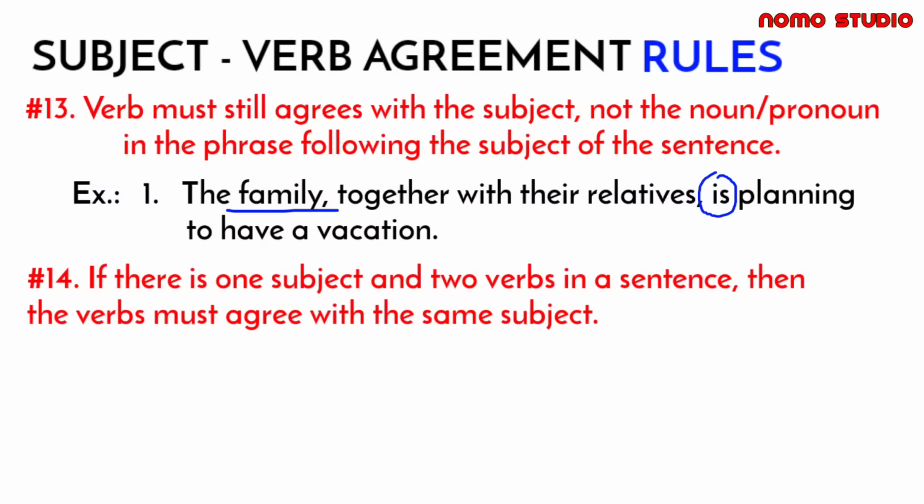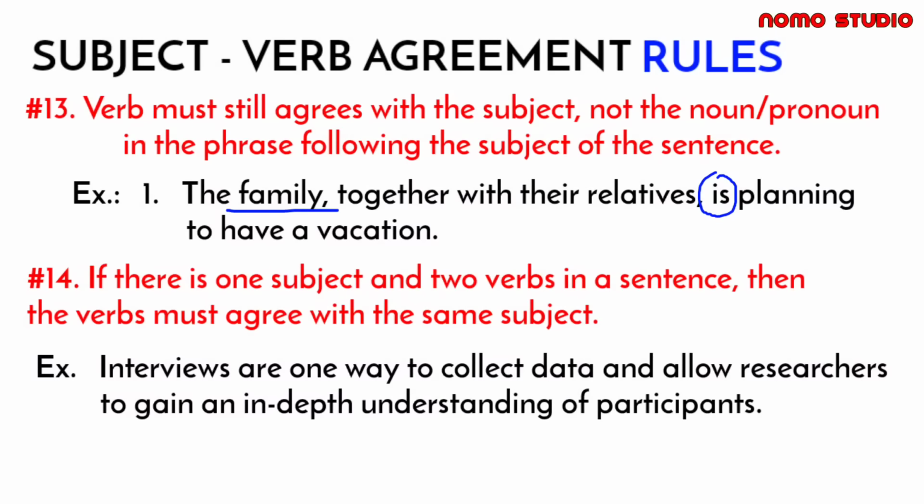So, let's say for example, interviews are one way to collect data and allow researchers to gain an in-depth understanding of participants. As what you can see, we have a subject and two verbs. So, these two verbs must agree with the same subject. The verb agrees with the subject. Since our subject here is in plural form, that is why we use the verb are. And at the same time, the verb allow agrees with the subject. Since this is in a base form, which means it is a plural verb.